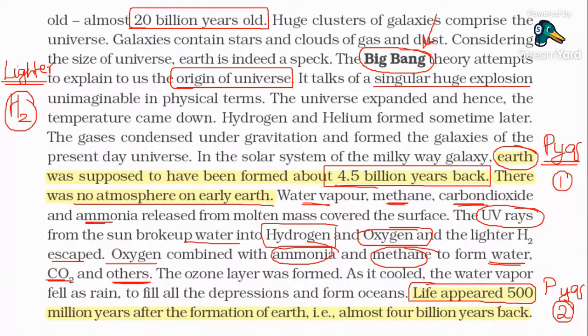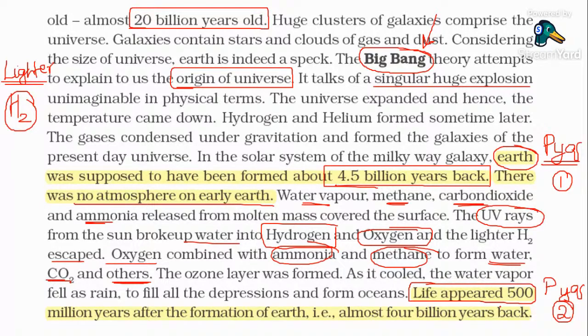Guys, the first theory of evolution was the Big Bang Theory. According to the Big Bang Theory, what happened? There was a large explosion in the universe that led to the formation of the sun, planets, stars, atmosphere, everything. Second, the Earth was supposed to have originated about 4.5 billion years ago, and there was no atmosphere. Water vapor, methane, carbon dioxide, and ammonia were there.